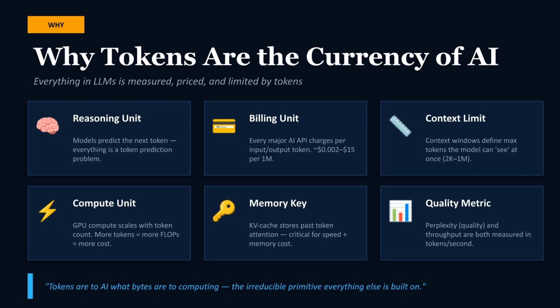They function as a unit for reasoning, billing, and computation. They also set the context limit, act as a memory key for attention, and serve as a metric for quality and throughput. Tokens are the foundation upon which everything in large language models is built.